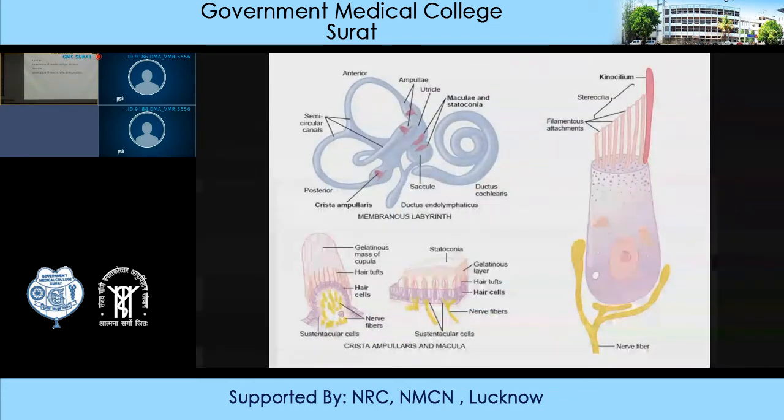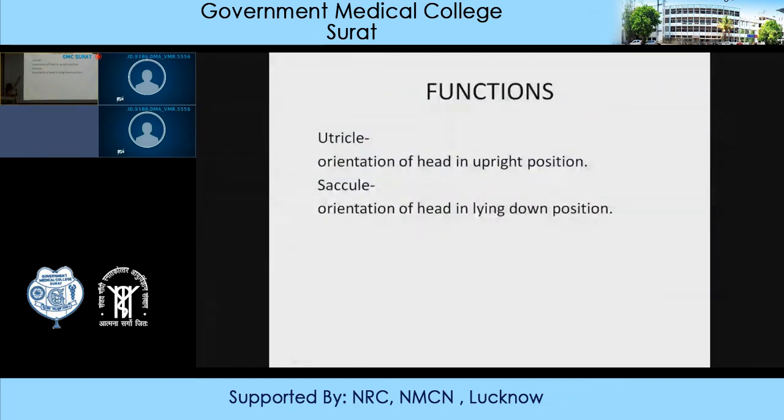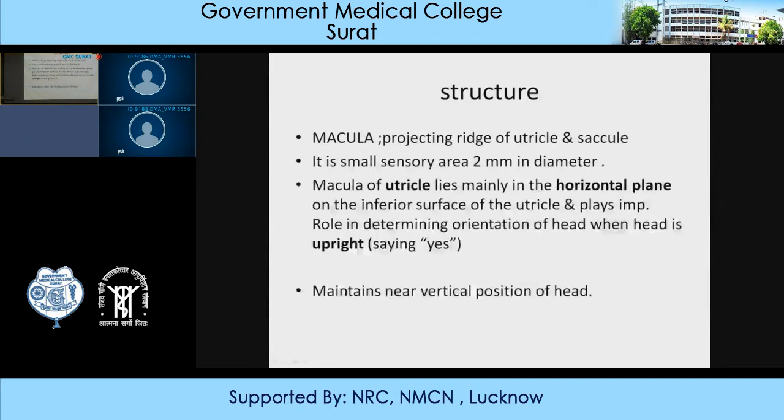Now this is the function of the utricle and saccule, which I have already explained to you. The utricle is responsible for orientation of the head in the upright position. When a person says yes, then the macula in the utricle will be stimulated. The saccule is responsible for orientation of the head when the person is lying down. So when the head moves from one shoulder to another shoulder, this movement will be detected by the macula of the saccule. So regarding the macula, I have already explained it to you.